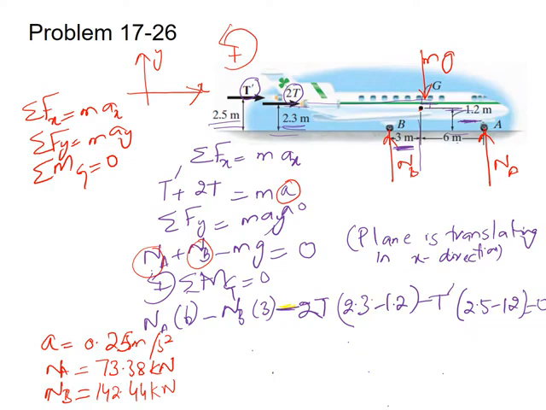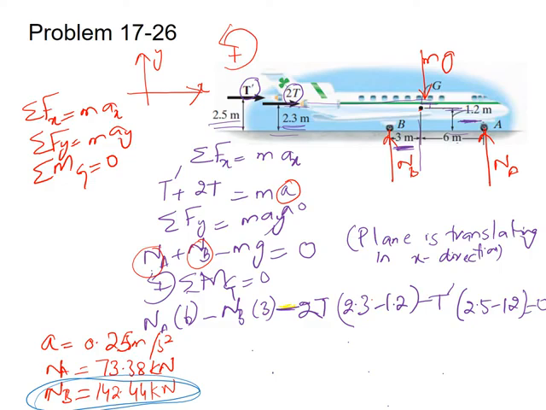However, in the statement it was given that we have to find the combined normal reaction force of the two wings. However, there may be a chance that you will be asked to find the normal reaction force of each wing at point B. When you have to find the normal reaction force for each wing, you have to divide this by 2. By dividing by 2, you will get the answer of almost 72 kilonewton for each wing at point B.